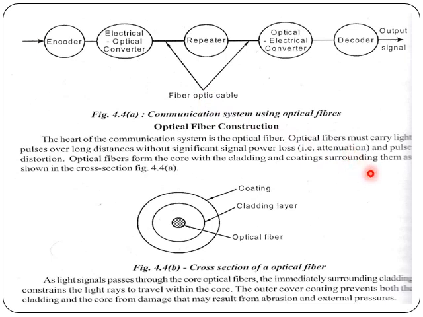Optical fibers must carry light pulses over a long distance without significant loss in the signals and pulse distortion. When you see here, a light signal passes through the core of the optical fiber. The immediate surrounding cladding constrains the light rays to travel within the core.